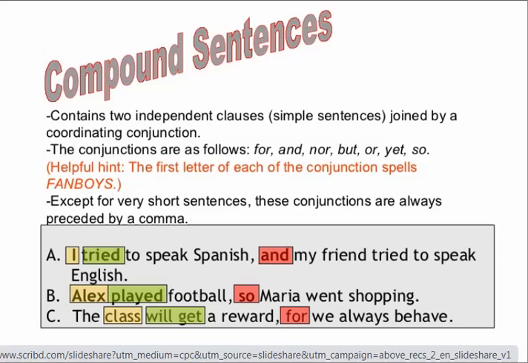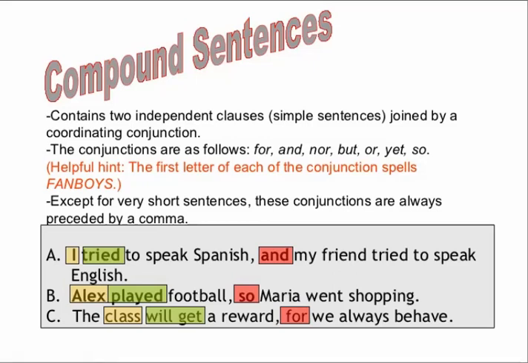I tried to speak Spanish and my friend tried to speak English. Now, if you notice in this sentence, I tried to speak Spanish is a complete idea. Hence, this is an independent clause.